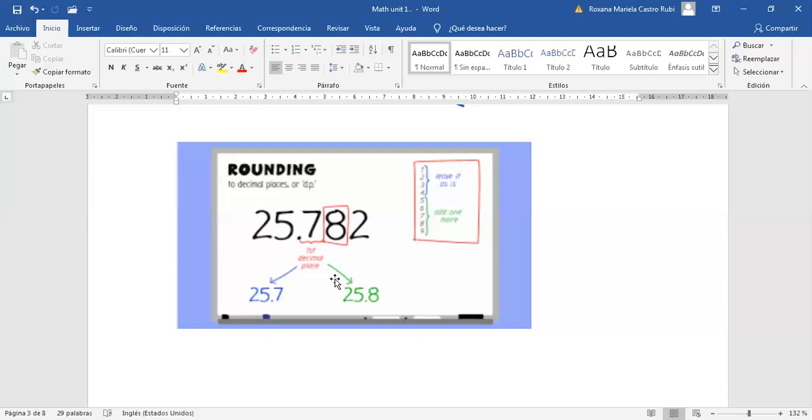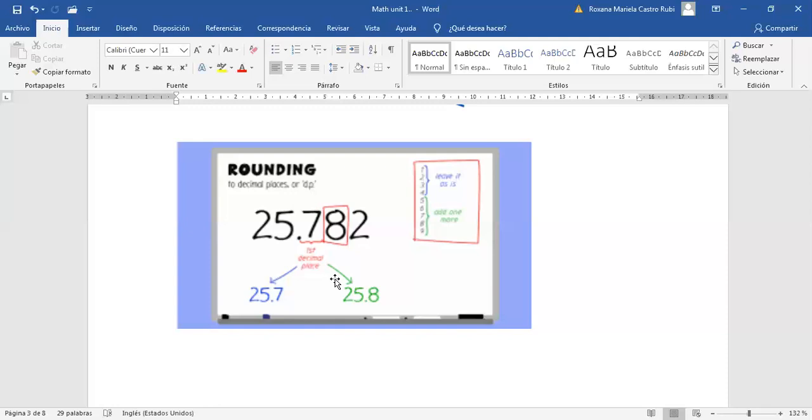Exactly. Listen, that now is another instruction. The first one was rounded to the nearest hundredth and you didn't change it, right? Because the number 2 was less than 5. But right now I say rounded to the nearest tenth. So it means that you are going to change the number 7 based on the number 8.